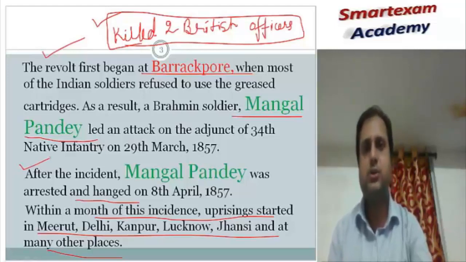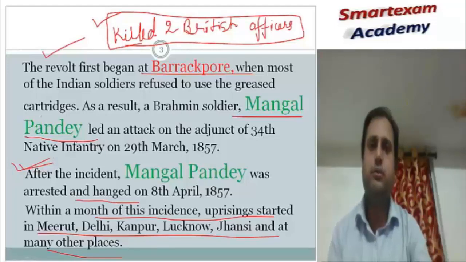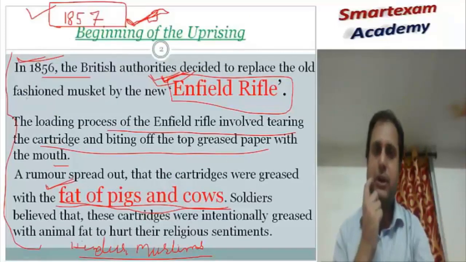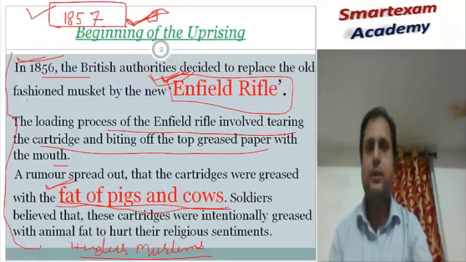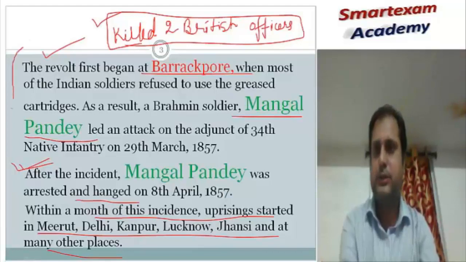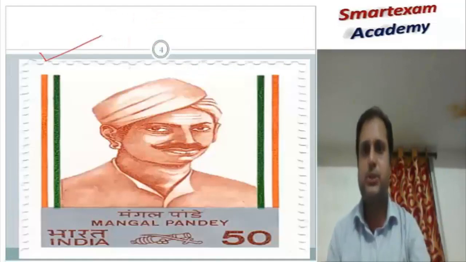The Enfield rifle is also called the immediate cause. If a question comes, what is the immediate cause of the revolt of 1857 or the first War of Independence, it is the Enfield rifle. You have to write the whole story of the Enfield rifle. The cartridge had to be loaded after tearing it off with the mouth, and the cover of the cartridge contained the fat of pig and cow. This has to be mentioned in the answer. I hope you have understood this incident. Let's move. This is a small picture of Mangal Pandey.